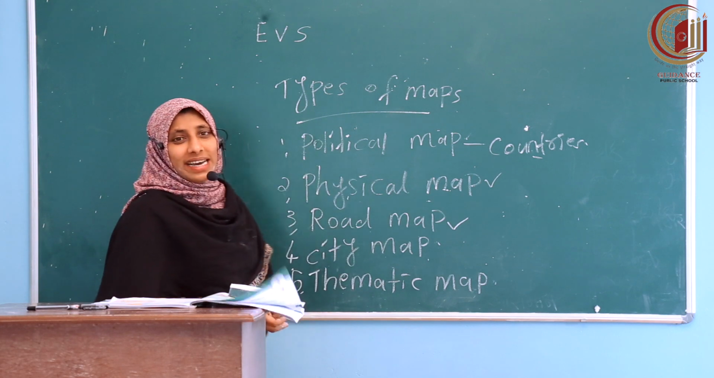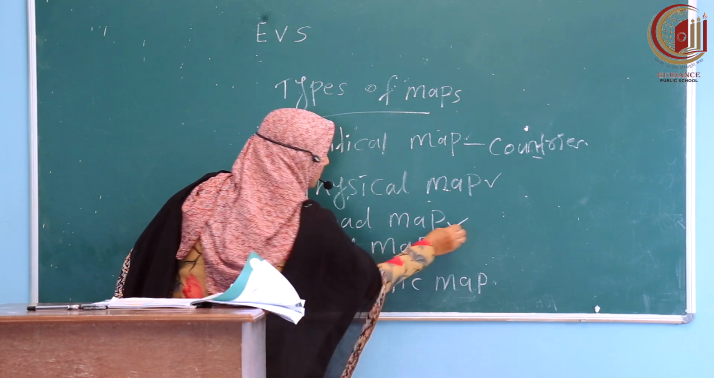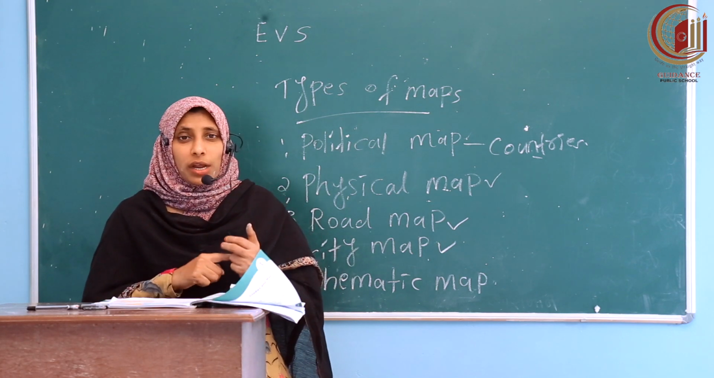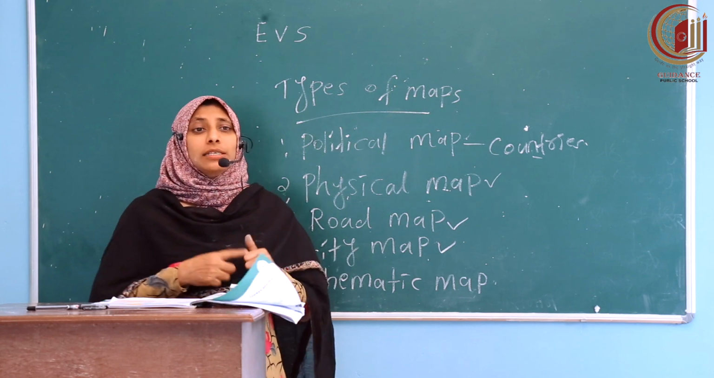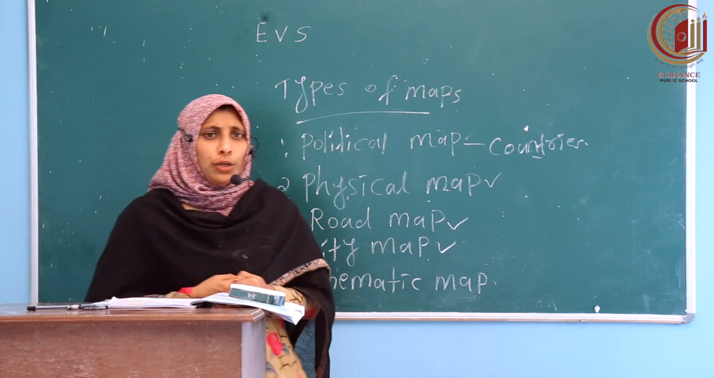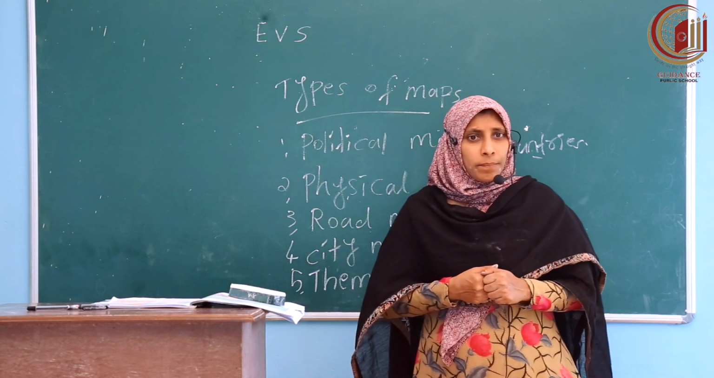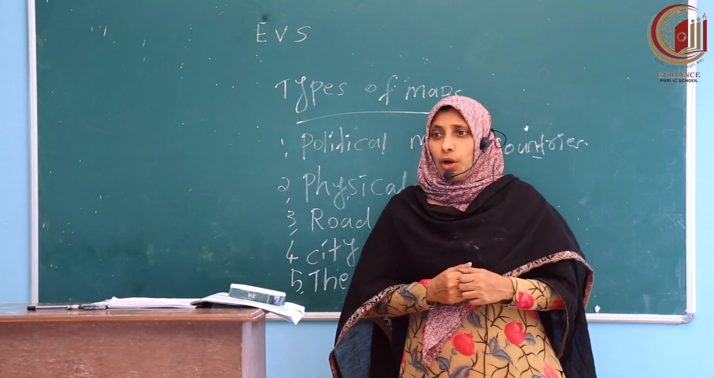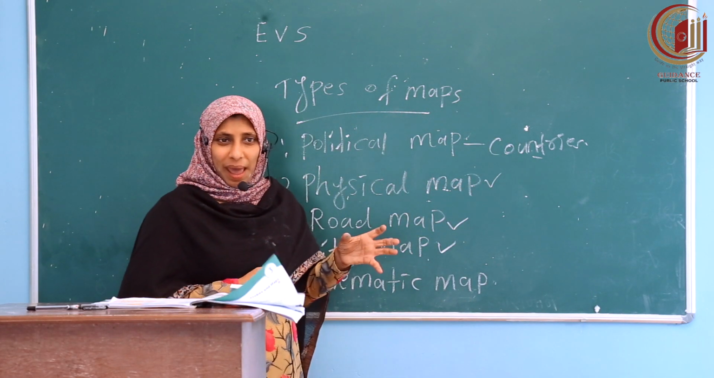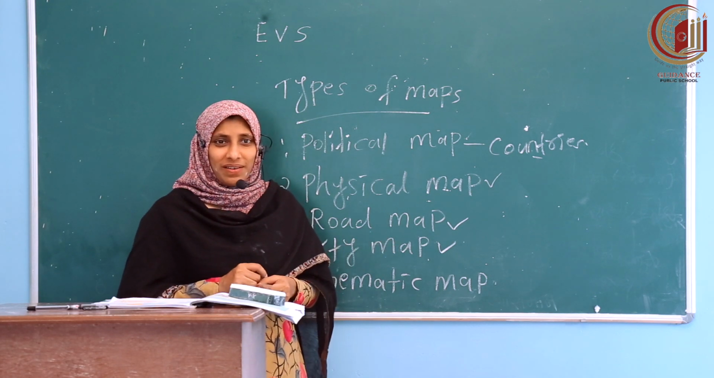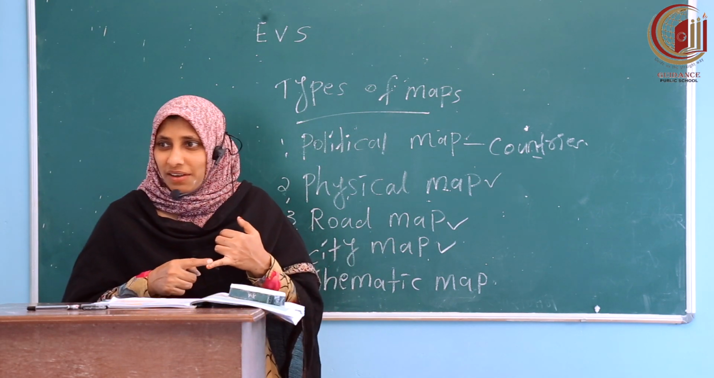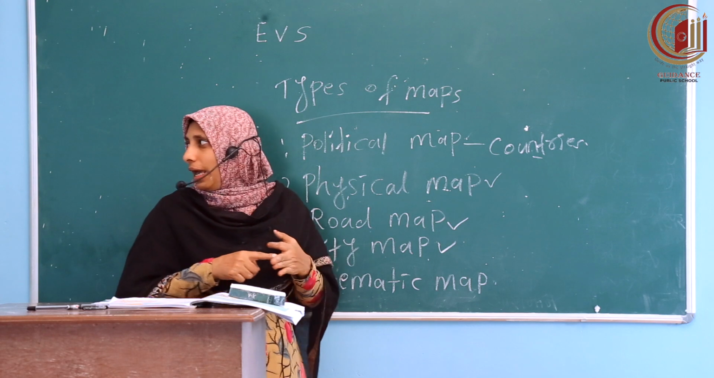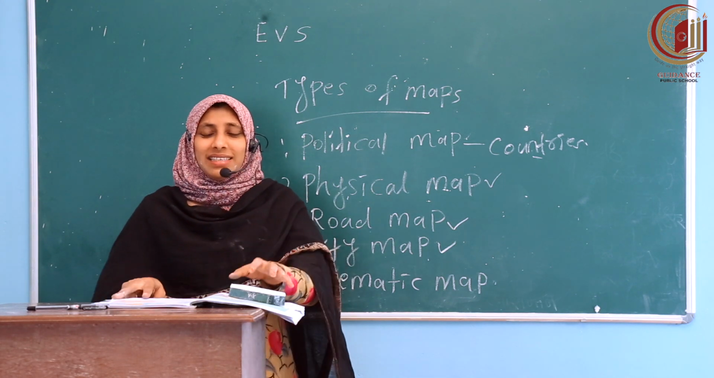Yes, next one, city map. What things does a city map show? Roads, streets, railways, hotels, hospitals, etc. If a new person comes to India or to a big city like Delhi or Mumbai, by looking at this city map, they can identify where the hotels are, where a good hotel or hospital or railway station is, etc. Okay, that is the city map.